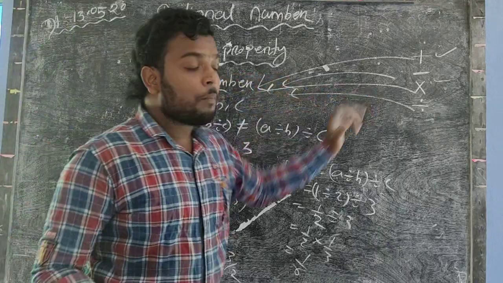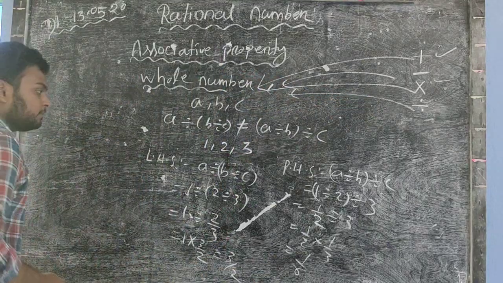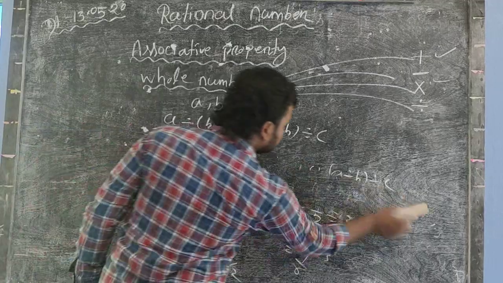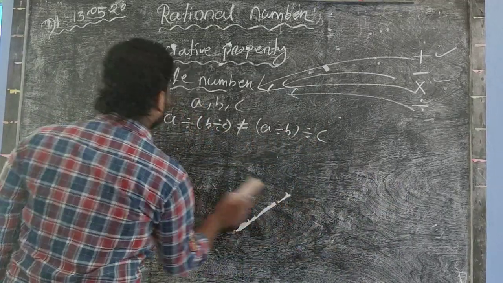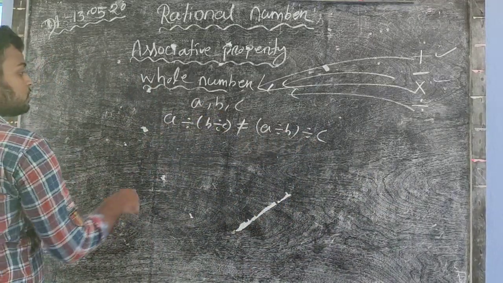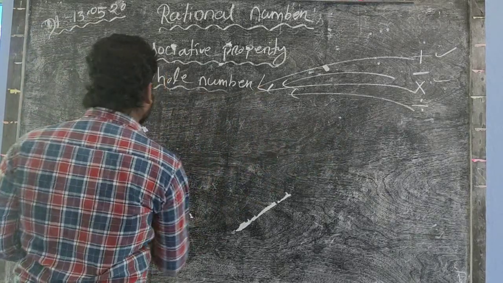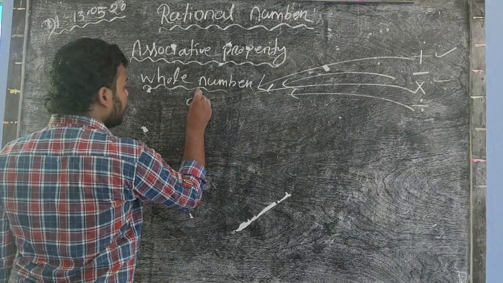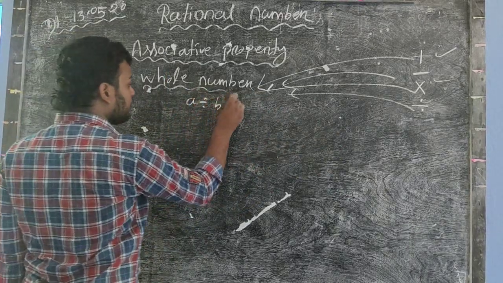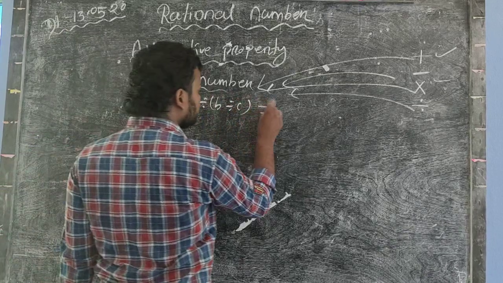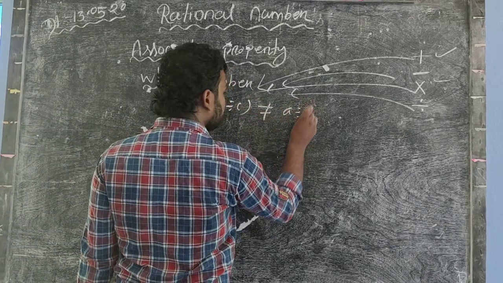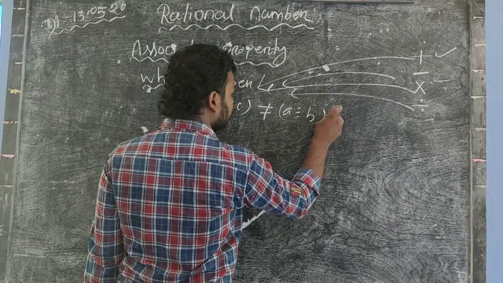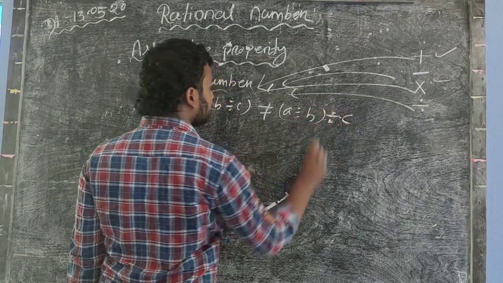So write down. First we write down the rule: a divided by b divided by c is not equal to a divided by b divided by c.